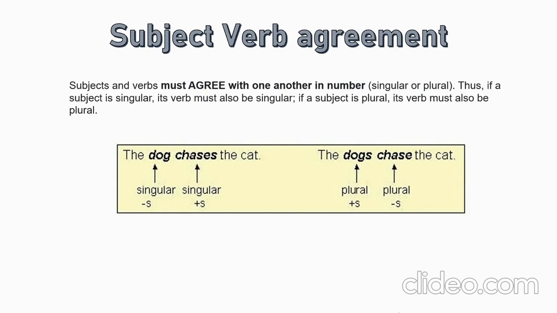is the singular. So again, if we see the plural form, the dogs chase the cat. Here, dogs is the plural subject, whereas chase is the plural verb. So the subject and verb must agree with each other in number. That is, a singular subject should have a singular verb and a plural subject should have a plural verb. So this is the first concept.